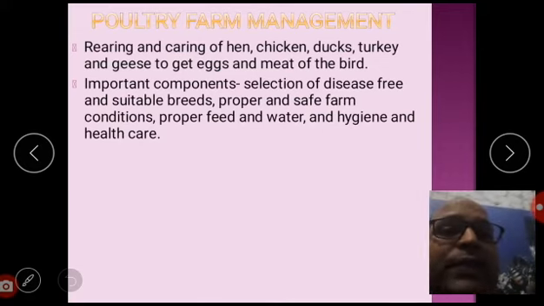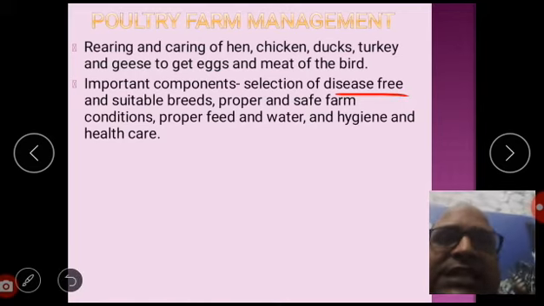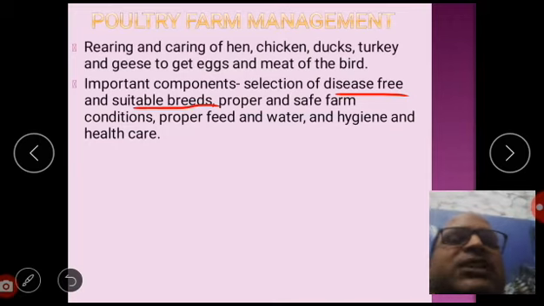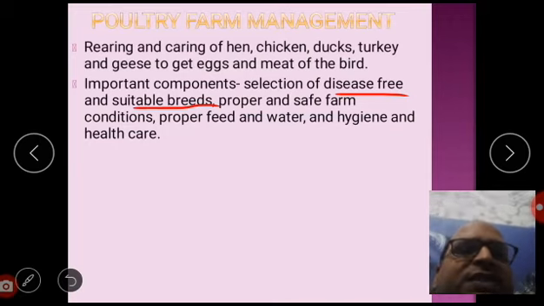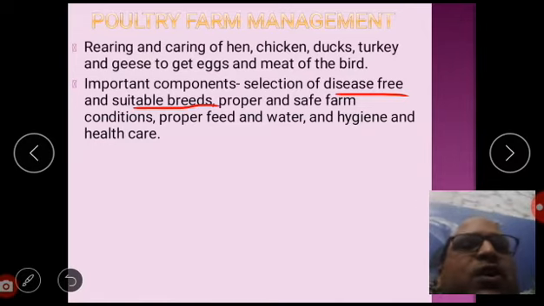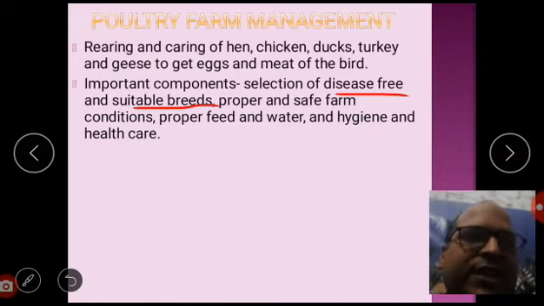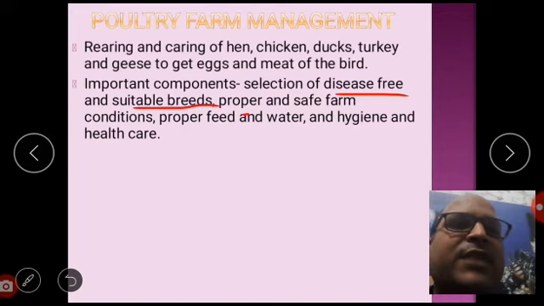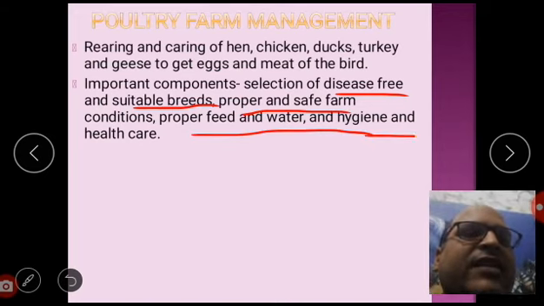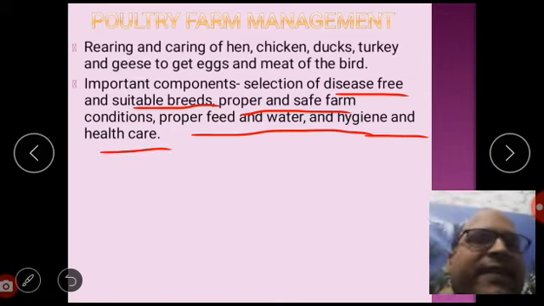Number one, the breed should be disease-free. There should be no disease, and it should be suitable. Suitability depends on many factors, like resistance to a particular climatic condition. Then proper and safe farm conditions, proper feed and water, and hygiene and healthcare.